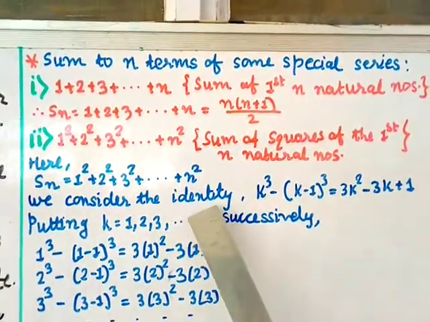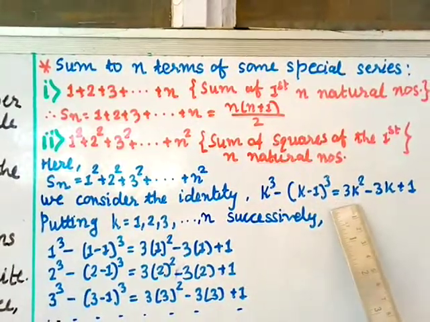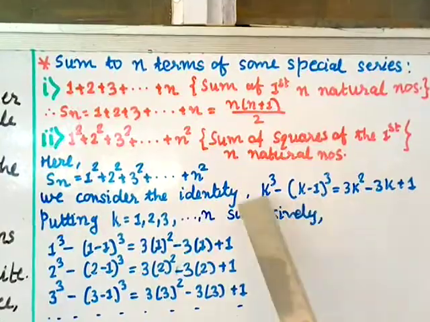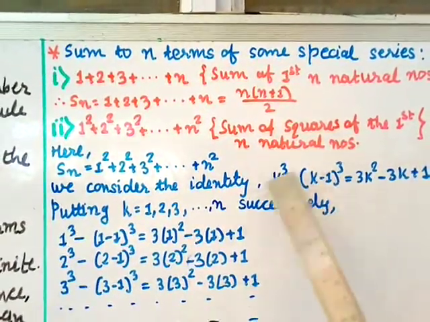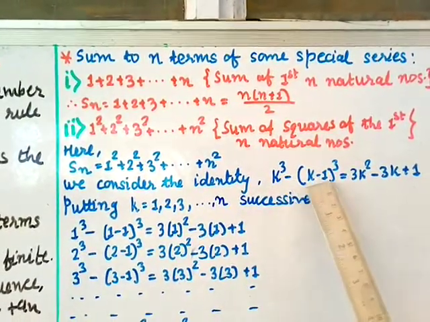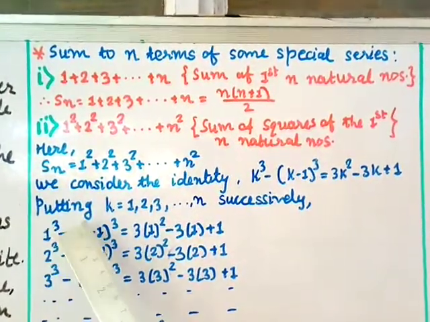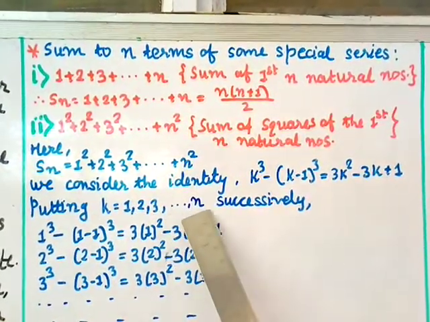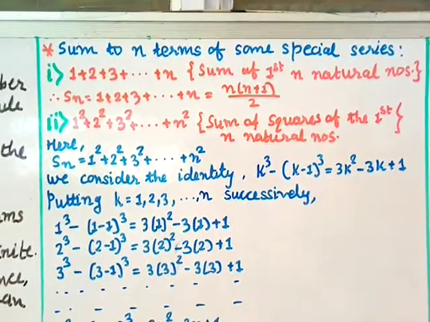We consider the identity k cube minus (k minus 1) whole cube equal to 3k square minus 3k plus 1. This is the identity I am using. If you expand using the (a minus b) whole cube formula and simplify, you get this value. Now we put the k value as 1, 2, 3 up to n successively. Here instead of k we put 1, 2, 3 and so on.